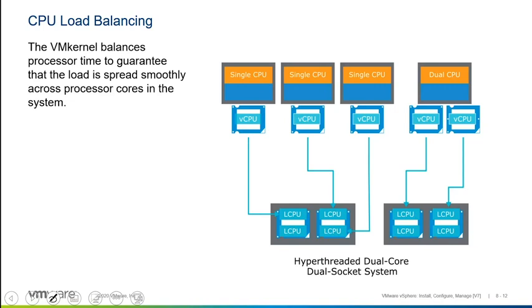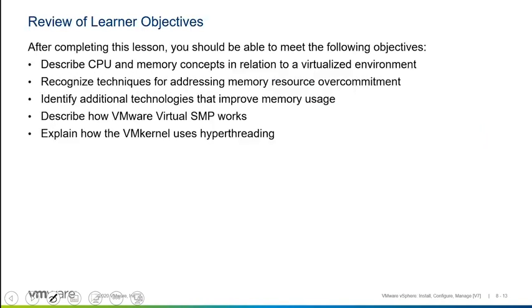Now, what are those performance issues? We'll discuss those in the next lesson, okay?